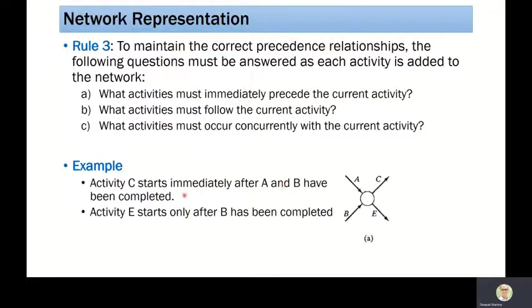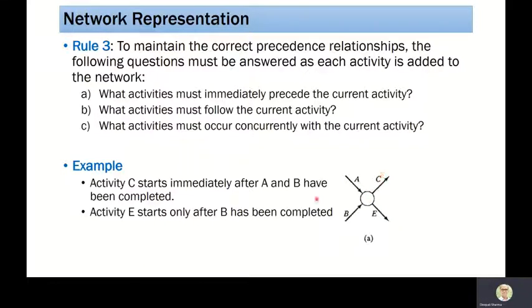That A and B must be completed. Activity E starts only after B has been completed. So look at the diagram here. We have one node, and A, B, C and E activities are given to us. Now activity C starts immediately after A and B, so A and B are finishing at that node and C is starting.